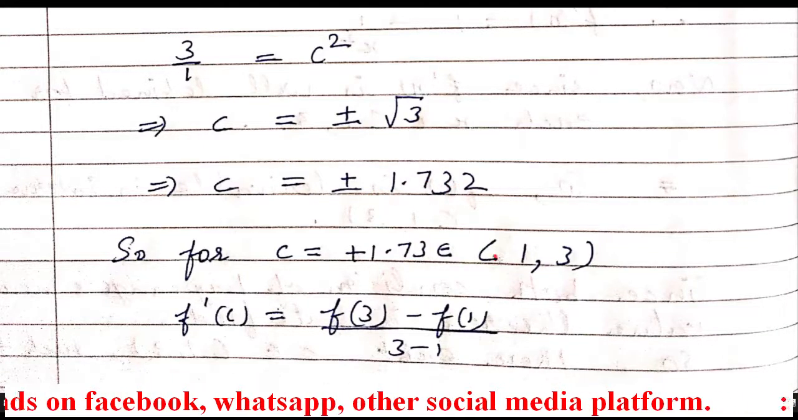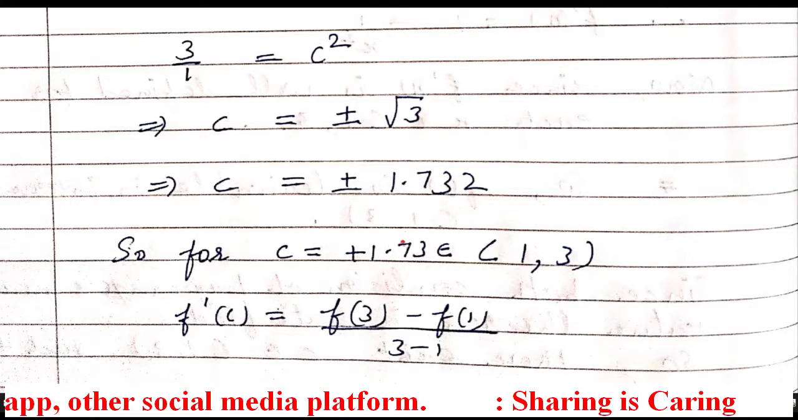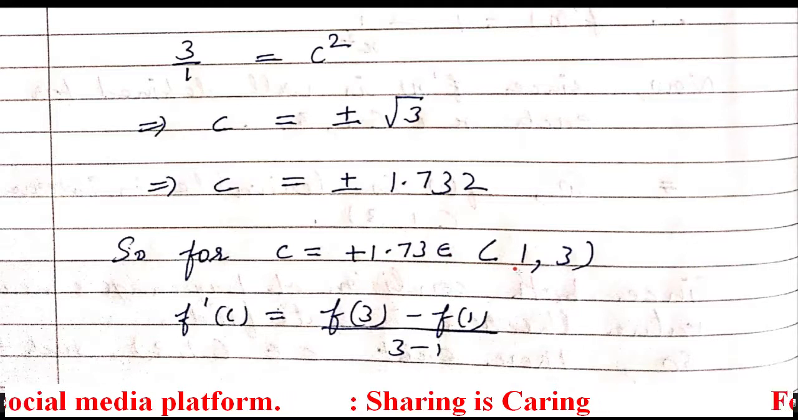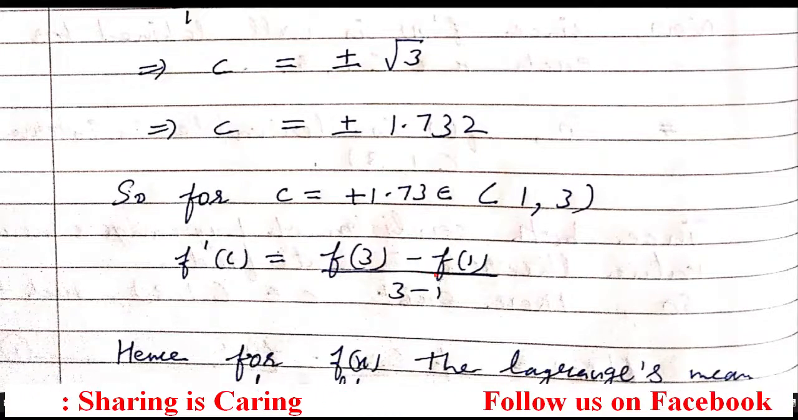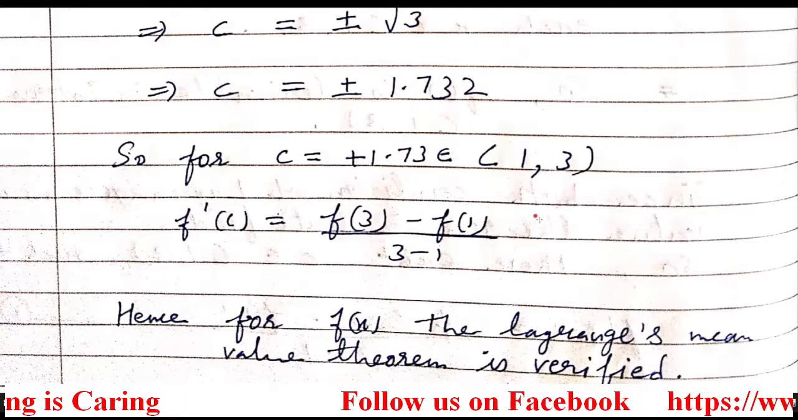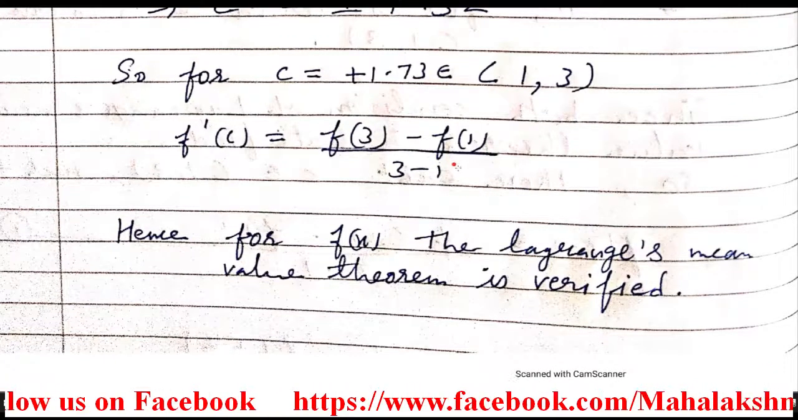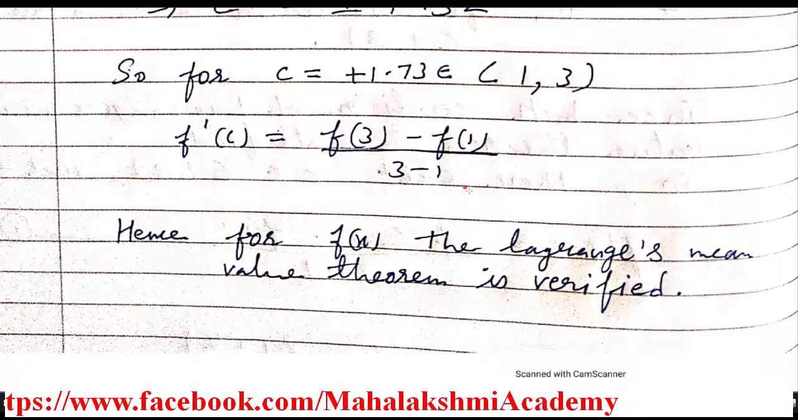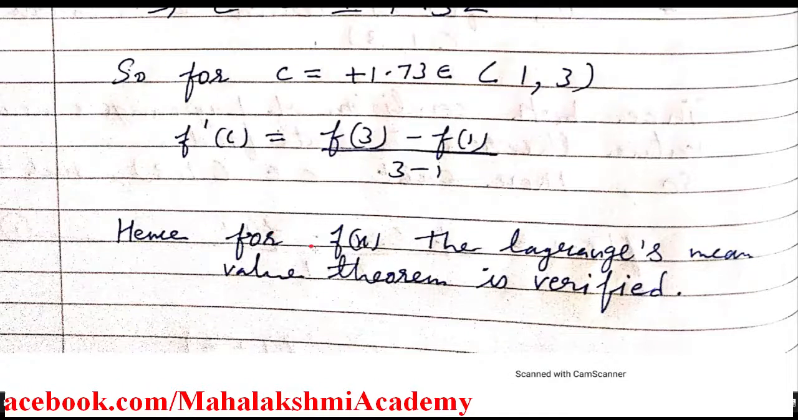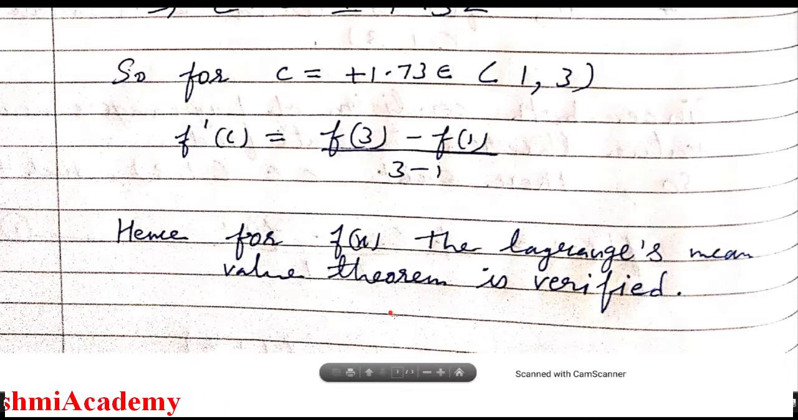So which value is satisfying here? Positive 1.732. So c's value is 1.732 which belongs to the open interval 1 to 3 where f dash c is equal to f(3) minus f(1) upon 3 minus 1. Since Rolle's theorem is completely applied here, not Rolle's theorem, sorry students, it's Lagrange's mean value theorem. Since Lagrange's mean value theorem is completely applied here, we can write that Lagrange's mean value theorem is verified. I hope Lagrange's mean value theorem is clear to you.